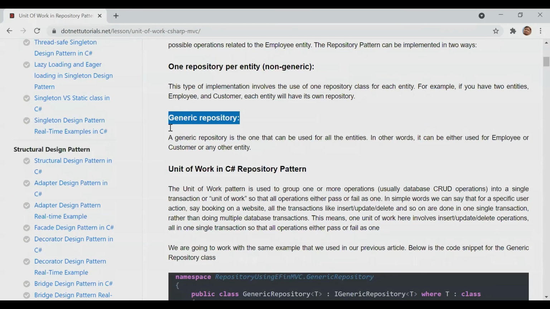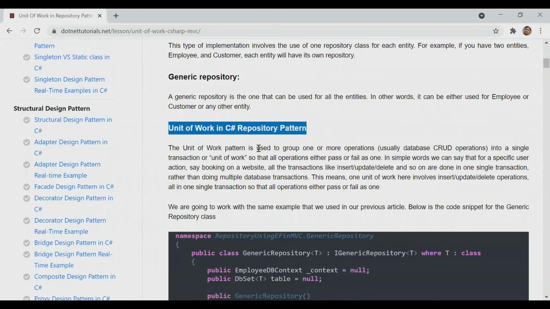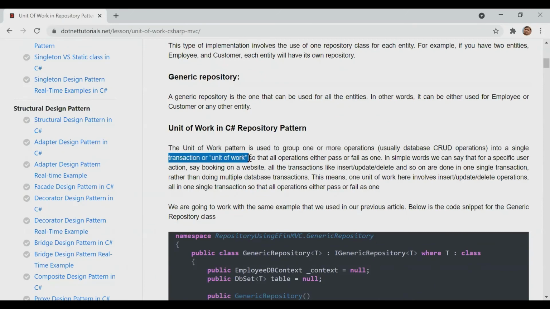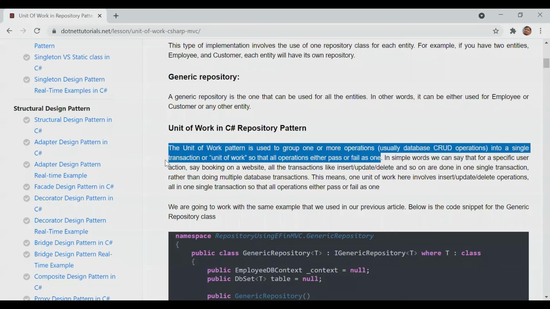Then we have unit of work. The unit of work pattern is used to group one or more operations, meaning a collection of operations I want to perform, as Anil told, right? Right, Anil? Yes, yes. So at a single operation I want to pass them. We can say it will be a kind of atomicity, like the ACID properties we have inside a transaction, right? So somewhere it is related to that.